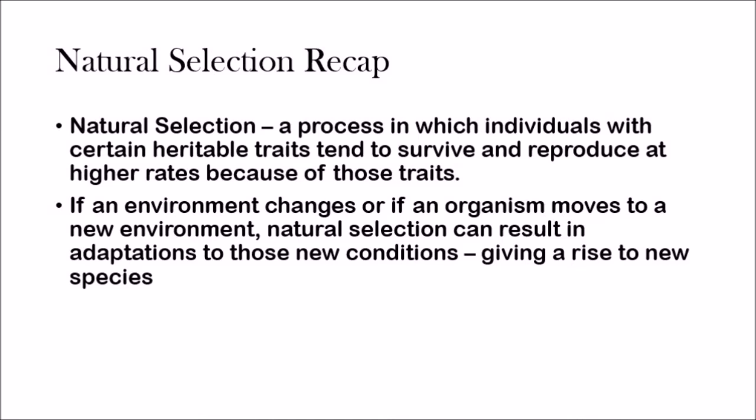So basically what that means is if an environment changes or the organisms migrate to a different environment, these environments are going to have different characteristics, meaning that they are going to select different traits. Because of that, this can lead to different species being formed. And we're going to be talking about that a little bit more. That's called speciation, so stay tuned for that video.